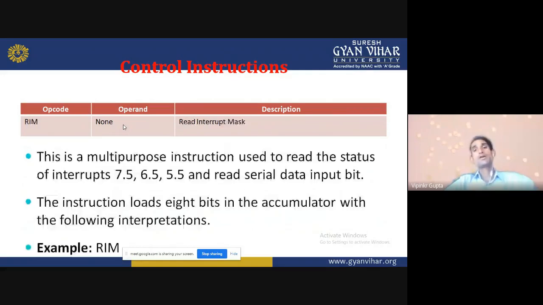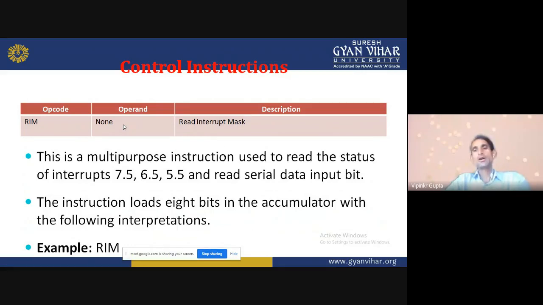RIM, read interrupt mask. This is a multi-purpose instruction used to read the status of interrupts RST 7.5, 6.5 and 5.5, and to read the serial data input bit.